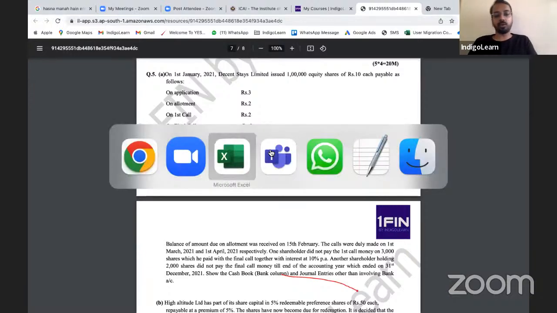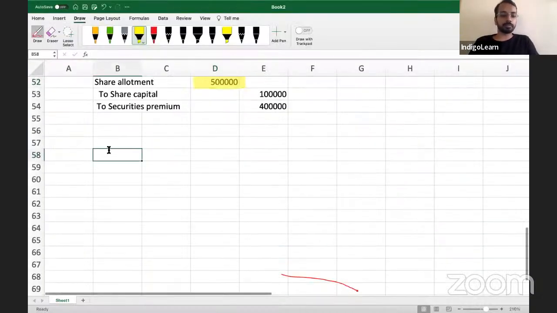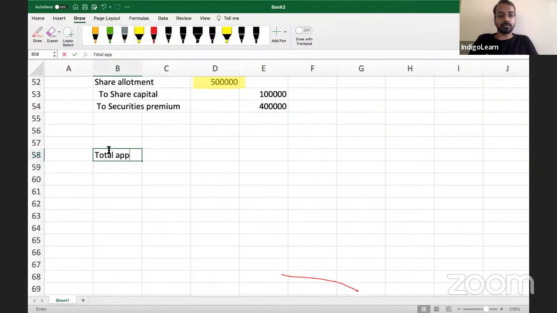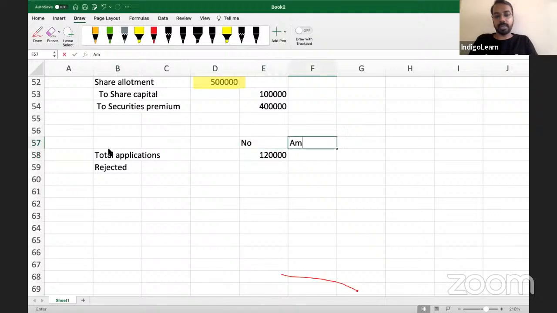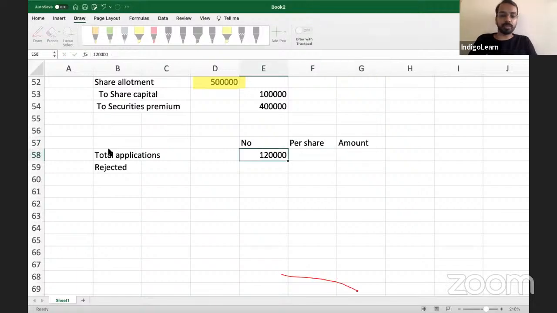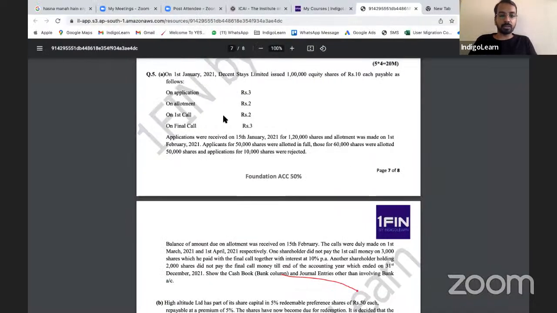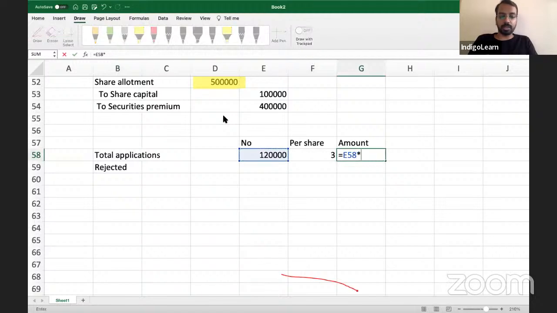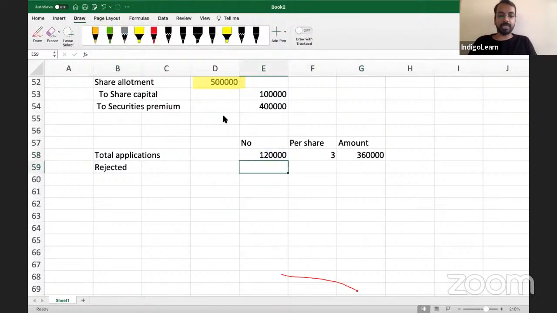So let us again note down the numbers. Total applications 1,20,000 at 3, so 1,20,000 multiplied by 3 is 3,60,000.